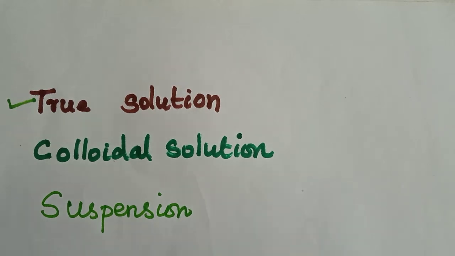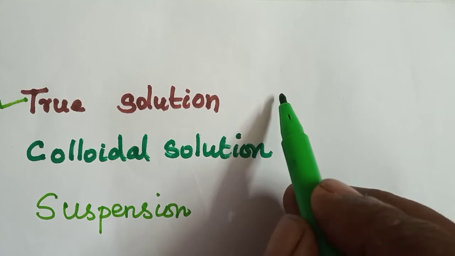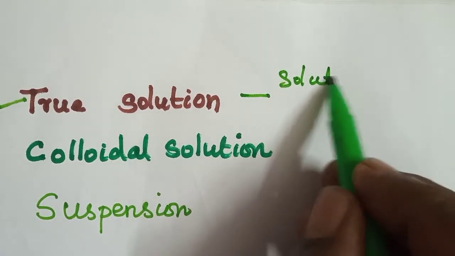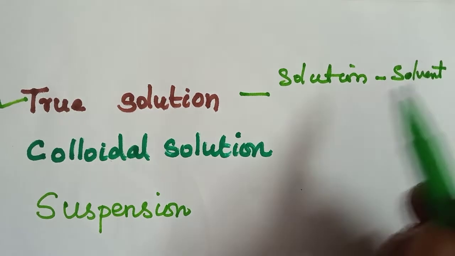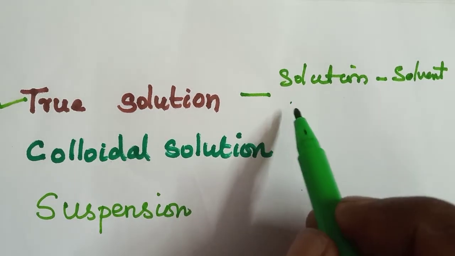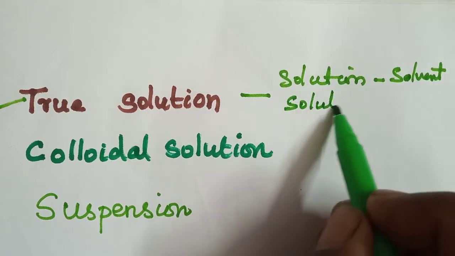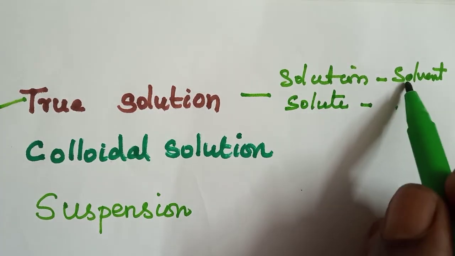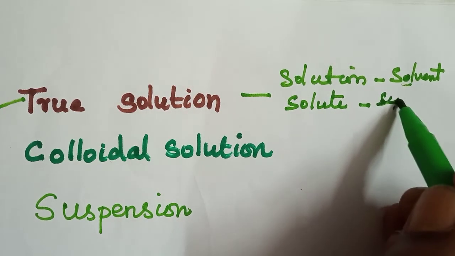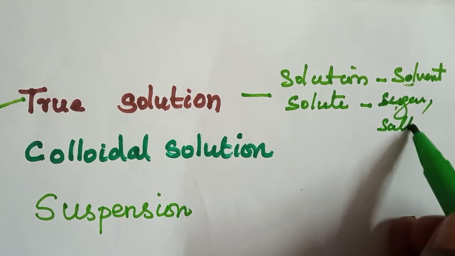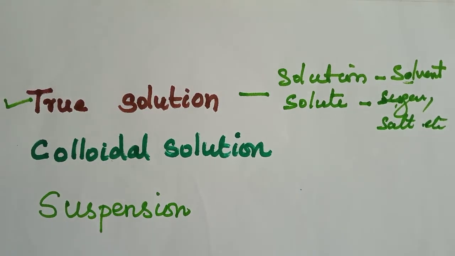Here a solution has a solvent, and the solute is what we put in the solvent. That is, for example, sugar or salt, etc. Understood? So for example, a solution of salt in water and a solution of sugar in water.